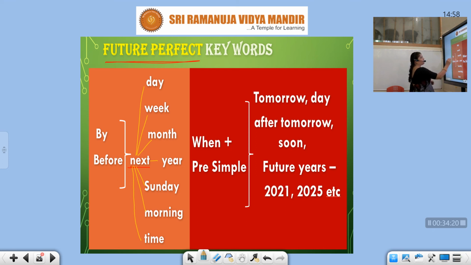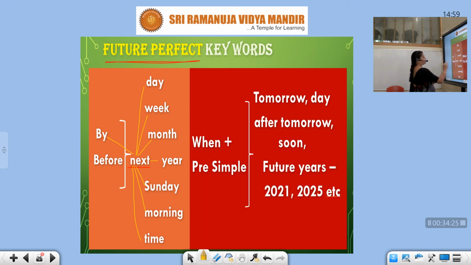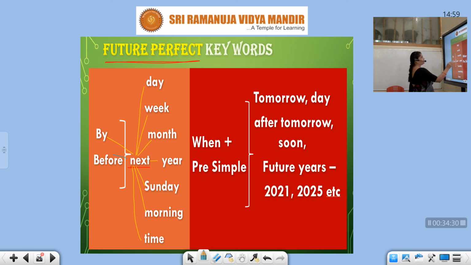Before, okay, this is with by. And this is with before. Before next day, before next week, before next month, before next year, before next Sunday, before next morning, before next time. So you have by or before with these words. Next will indicate a future. When you see this, definitely the answer is going to be future perfect.